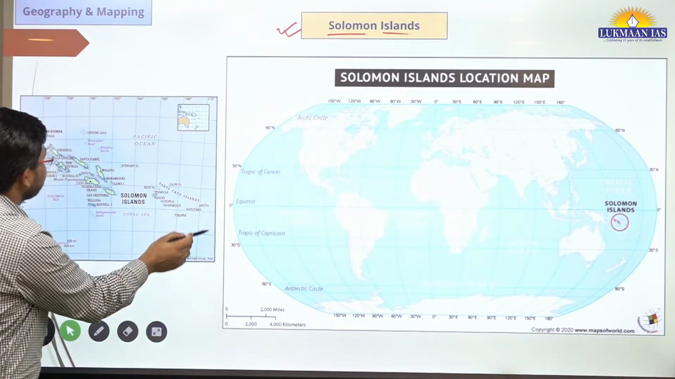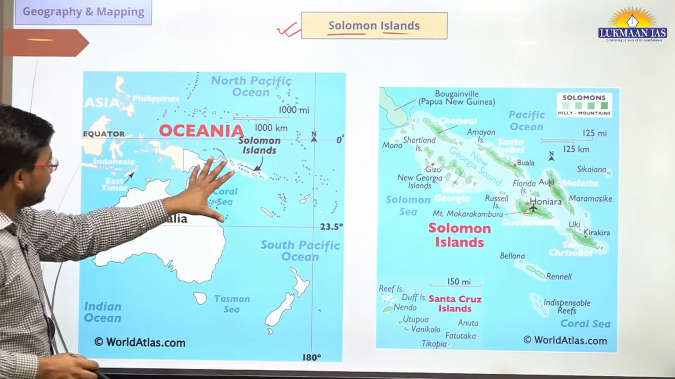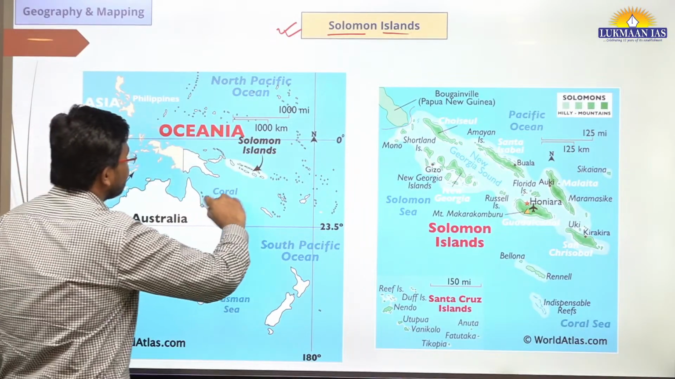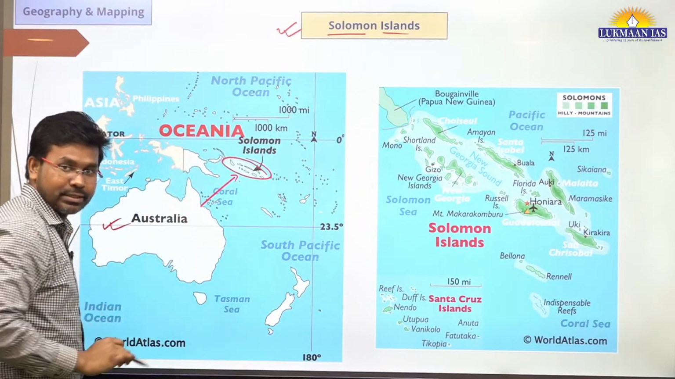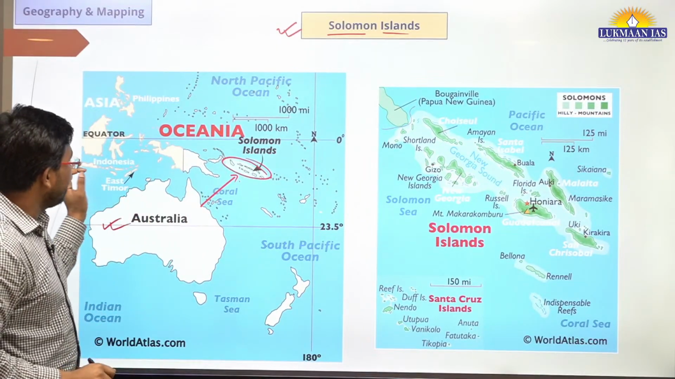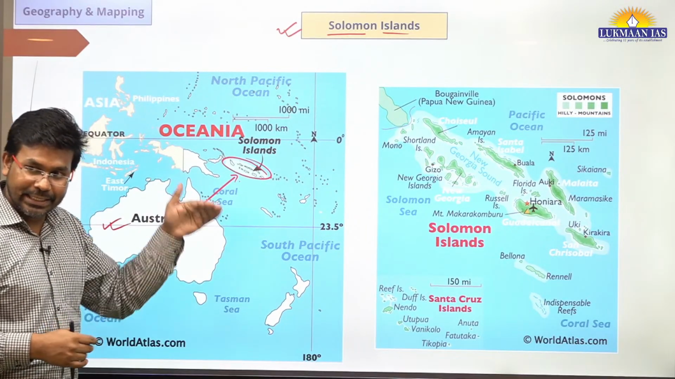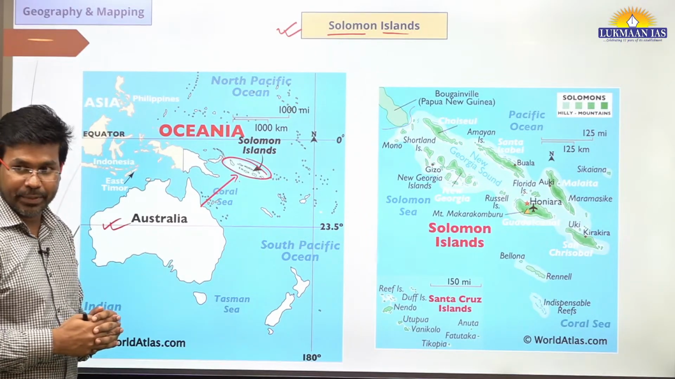This map is an enlarged version of that. It showcases Australia as a country, and to the northeast of Australia, we have Solomon Islands. This is the location. So where is Solomon Islands located, is it in the southern hemisphere, or is it in the northern hemisphere?